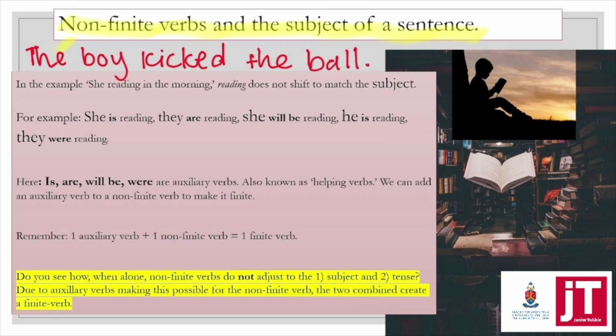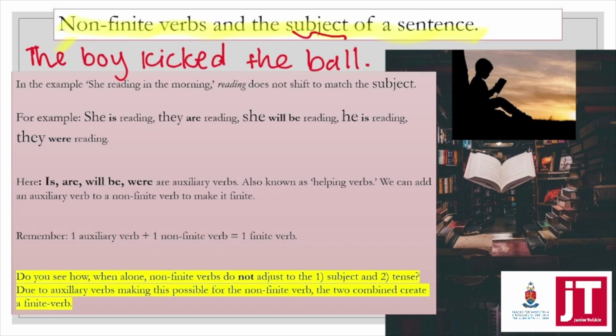Remember that the subject is the noun or the pronoun that is actually doing the action, who's actually performing the verb. And the object of the sentence often is a physical object, but it is the noun or the pronoun which is receiving the action.